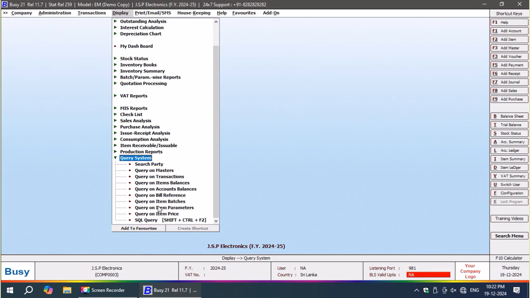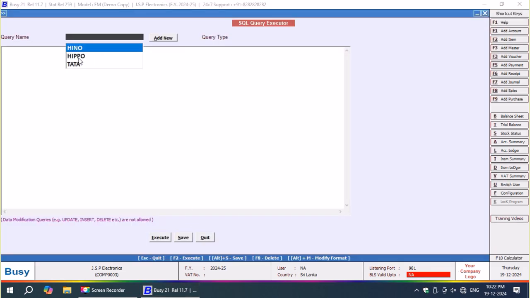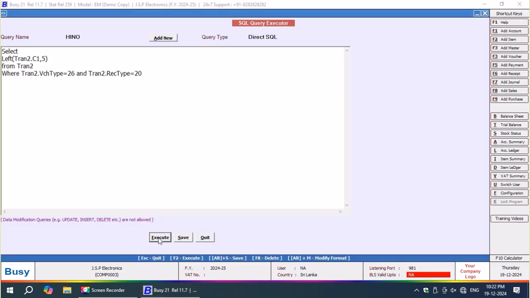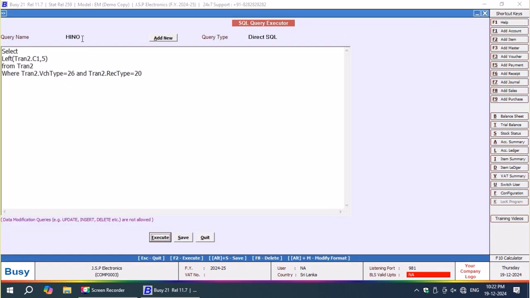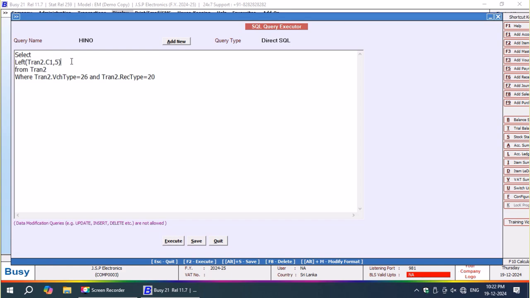See, again I have to come back to query here. Hino, if I check Hino, now the mistake is corrected, rectified. Now what I am going to do is divide by 100, because it's a percentage, then it has to be multiplied by item price, list rate. Where is list rate? tran2.d4 is nothing but list rate. Here I am going to mention it as tran2.d4.